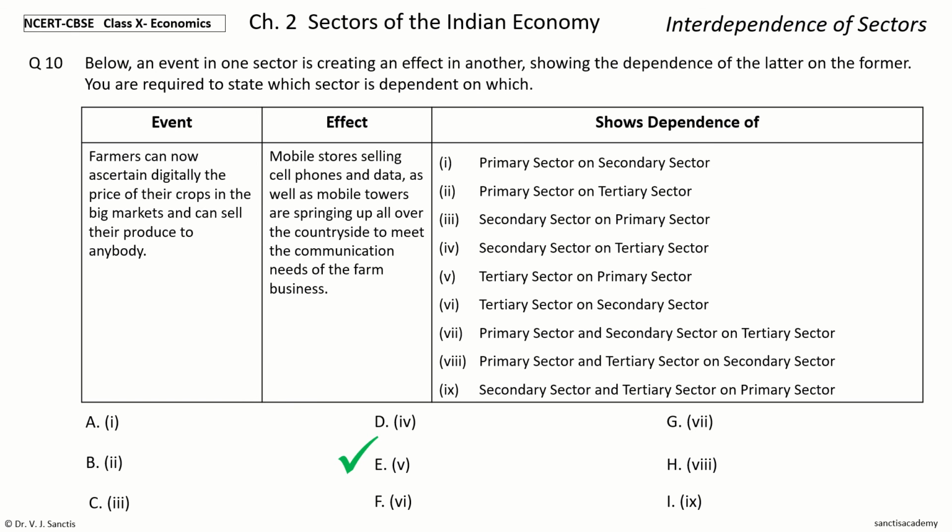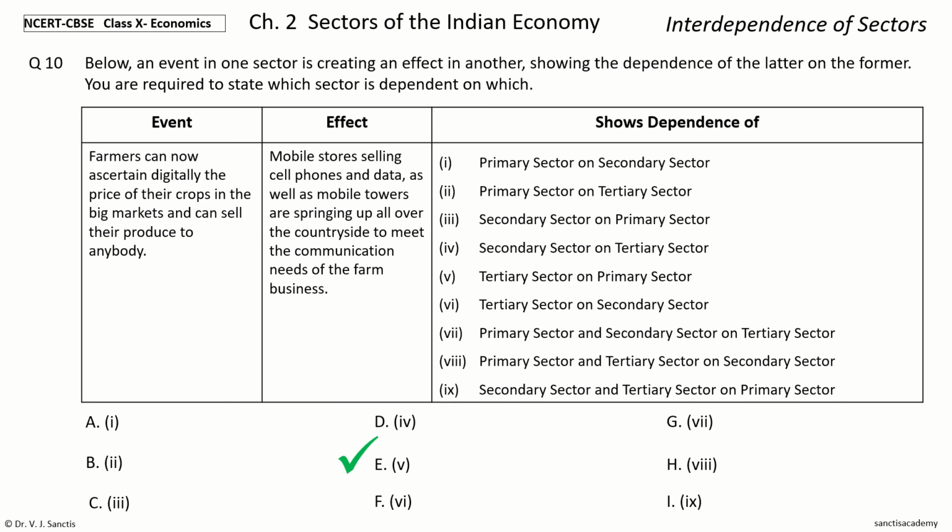And the answer is option E, that is number 5. It shows the tertiary sector dependent on the primary sector. So, farmers ascertaining digitally their prices of crops, that is in the primary sector, and mobile stores and mobile towers coming up, that is the tertiary sector, communication.